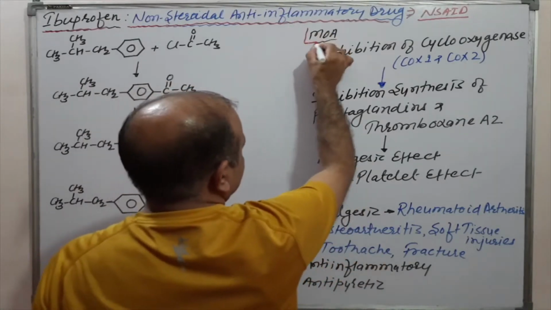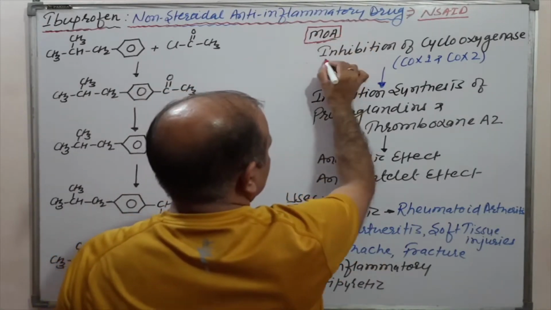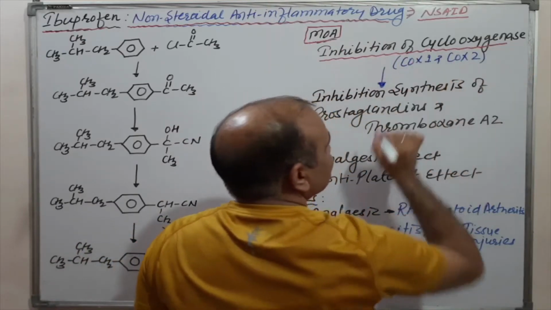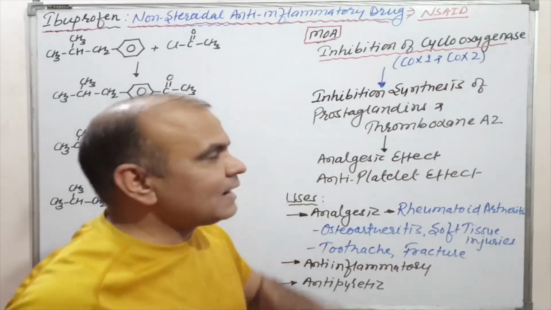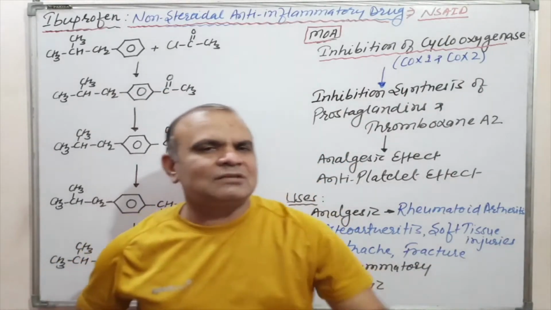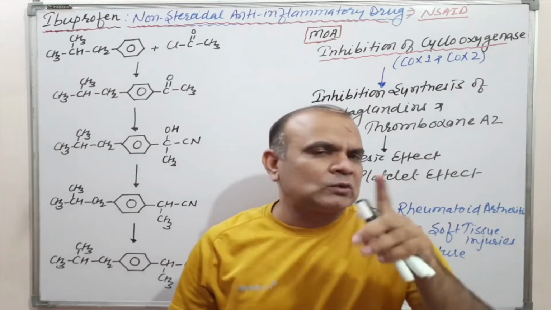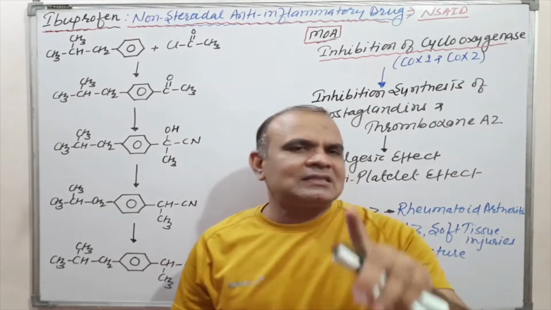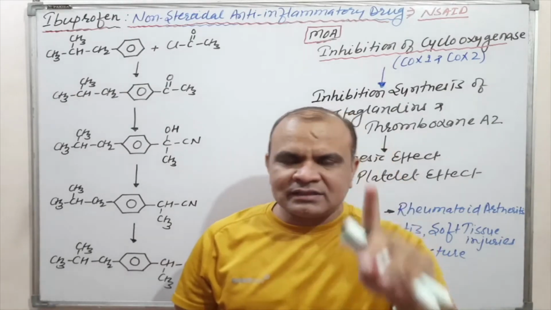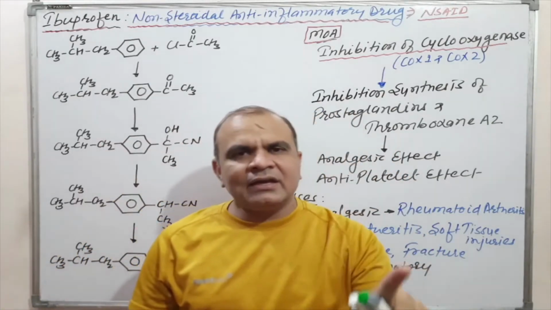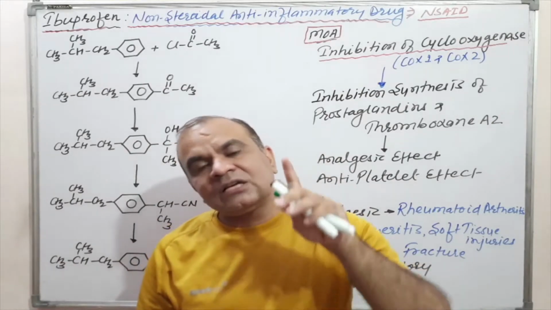It inhibits the cyclooxygenase enzyme, which is responsible for the synthesis of prostaglandins and thromboxane A2. These are factors responsible for pain as well as inflammation.